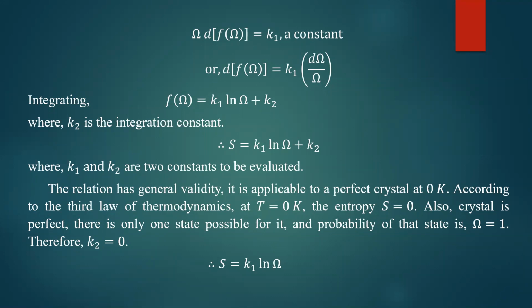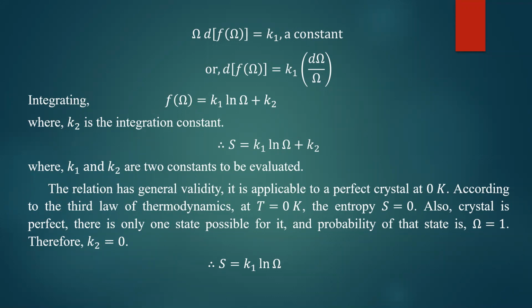Disorder is entropy. If there is no disorder, it means that entropy is 0. So at absolute 0, the system is found in a perfectly ordered state. That's why the entropy of the system is 0. If a system is in a perfectly ordered state, there is only one state possible for it. So a perfectly ordered state is a particular state. That's why only one state is possible for it, only one microstate.